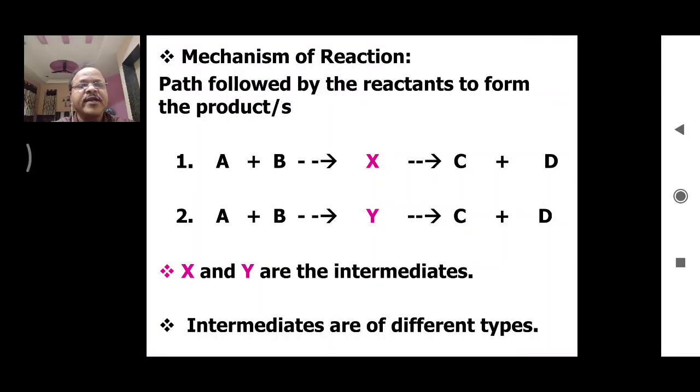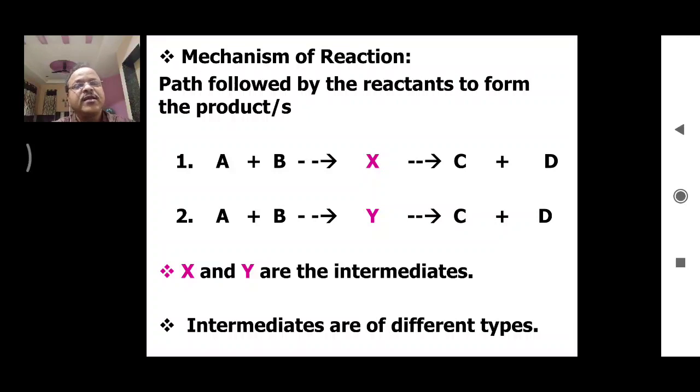As we know, every organic reaction proceeds with a typical reaction mechanism. So what is reaction mechanism? So in simple words, it can be defined as the path followed by the reactants to form the product or products. Reactants that followed the path, that is nothing but the reaction mechanism.